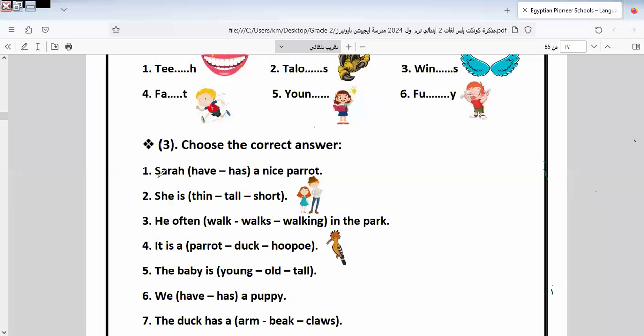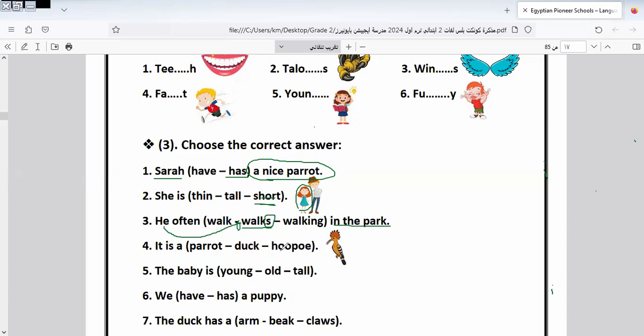Here we have Sarah, a nice parrot. Sarah is singular, so it takes has. She is short. So I described this girl. He often walks in the park. Why walks here? Because he is singular, so we add s.